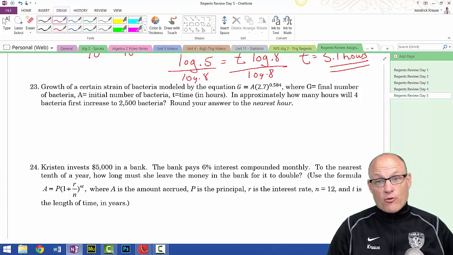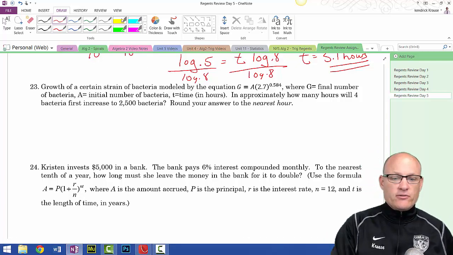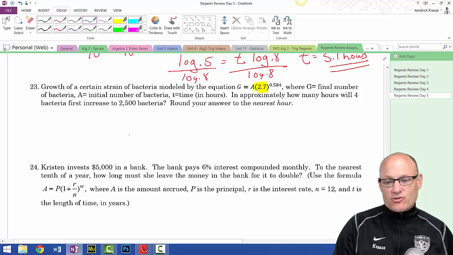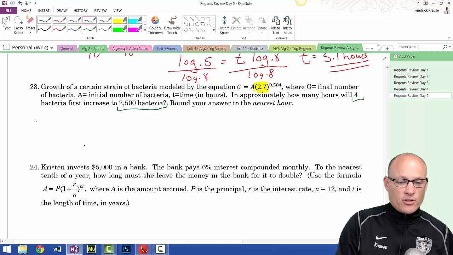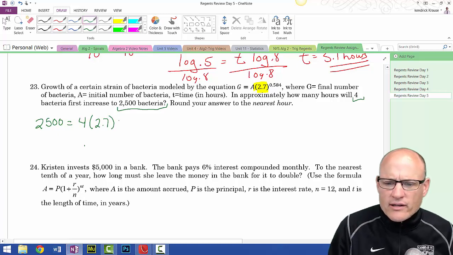Growth of a certain strain of bacteria. Now that we're doing growth, you'll notice that the base is bigger than 1. If you're going to do a growth problem, the base, and the base is 2.7 in this case, has to be bigger than 1. So the base is 2.7. A is the starting amount. G is the final amount. T is the number of hours. In approximately how many hours will 4 bacteria increase to 2,500 bacteria? We're going to start with 4 and we want it to end with 2,500. So we're going to put 2,500 in for G. In for A, my starting amount is 4. 2.7 raised to the, what is that thing?